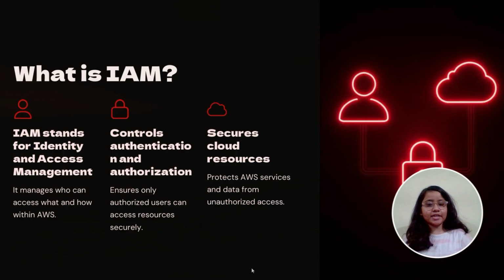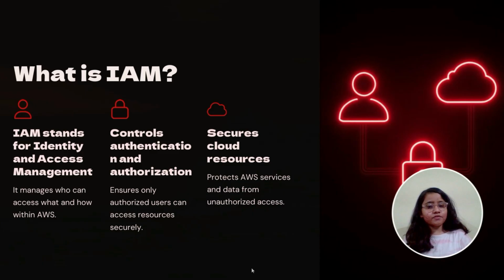Let's start by defining IAM. IAM stands for Identity and Access Management. It is a foundational security service in AWS that helps you to manage who can access your AWS resources, what actions they can perform, and how they are allowed to interact with the system. You can think of IAM like a digital gatekeeper. It controls who gets the keys to your cloud environment, what doors they can open, and what they are allowed to do inside. IAM handles two main aspects: authentication and authorization.